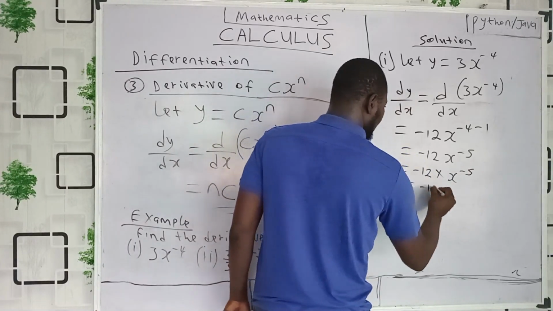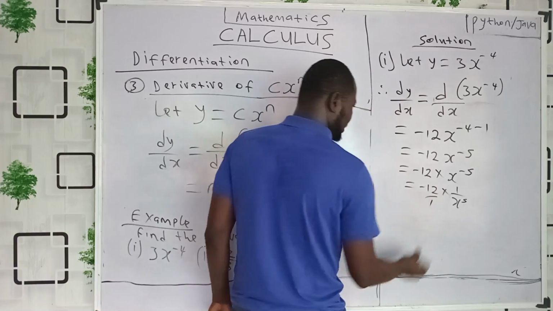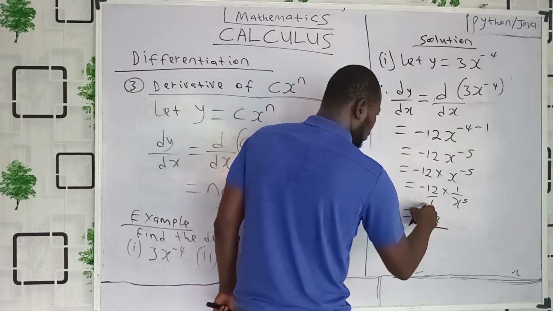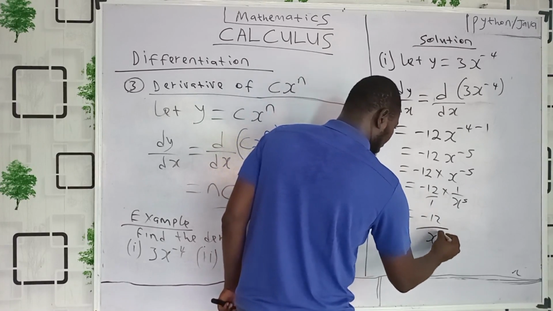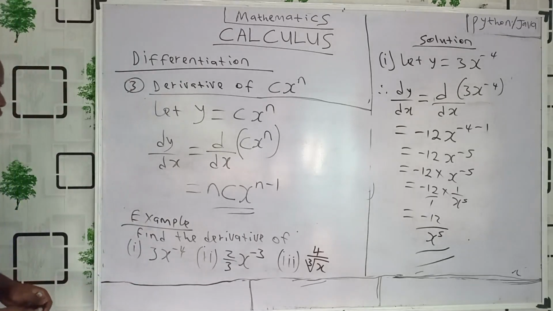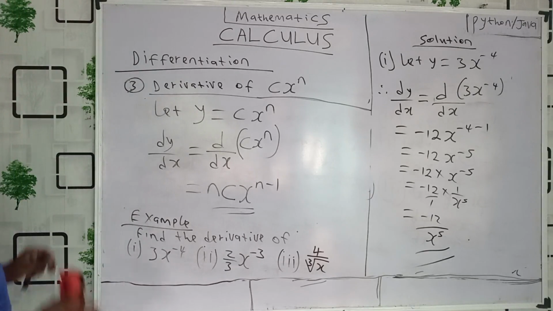And that's minus 12 multiplied by 1 all over x raised to power 5. So this is like over 1, isn't it? Your numerator, minus 12 times 1, minus 12. Denominator, 1 times x raised to power 5, x raised to power of 5. Beautiful, everyone. Can we see that? Good. So it is as lovely as that.